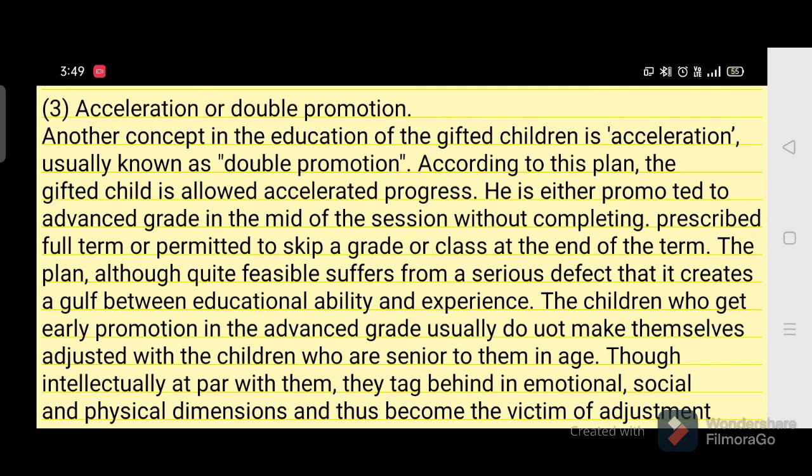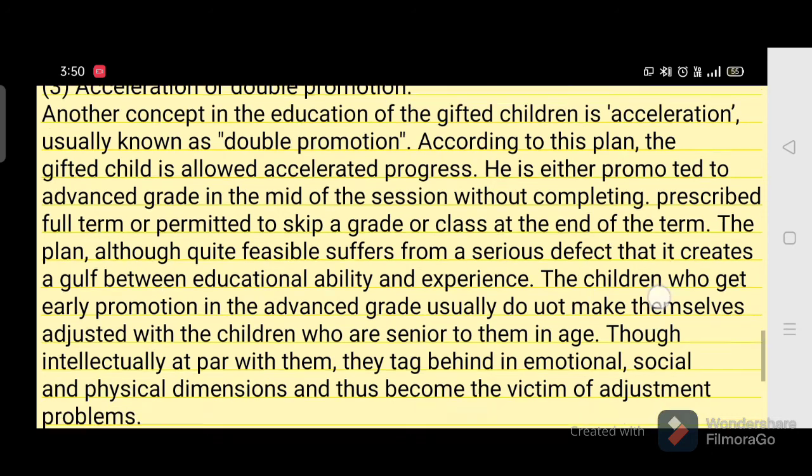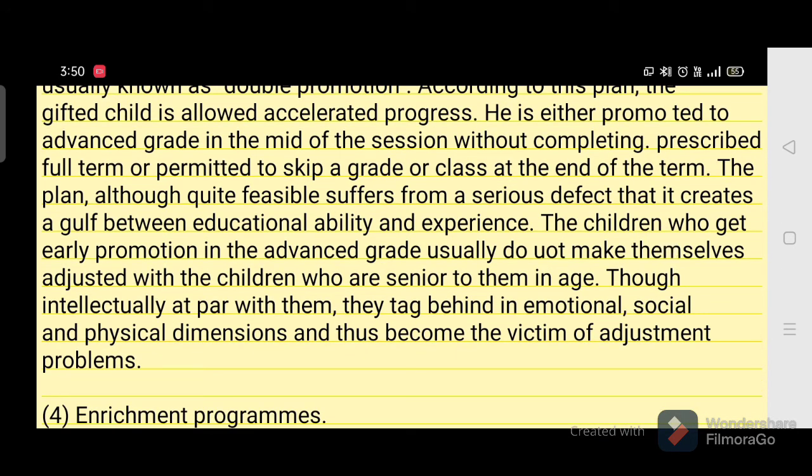For example, if a student is studying in fourth standard, in the middle you can promote him to fifth standard, or at the end of the fourth standard academic year, you can promote him to sixth standard instead of promoting to fifth standard. That is, you are promoting him by one class extra. So this method can be adopted, but this may also have its own advantages and disadvantages.